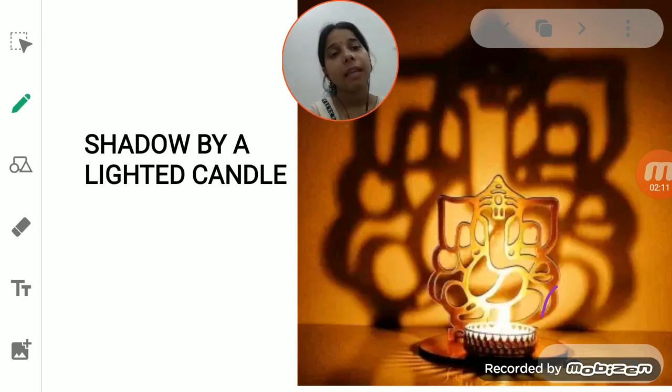So we can say the shadow is basically formed behind the object. The object is kept here and the shadow is formed behind this object. So it always happens that the shadow occurs on the opposite side of the object.